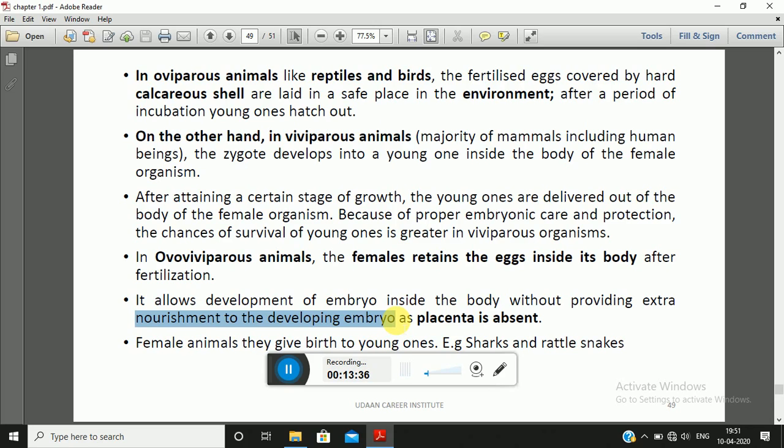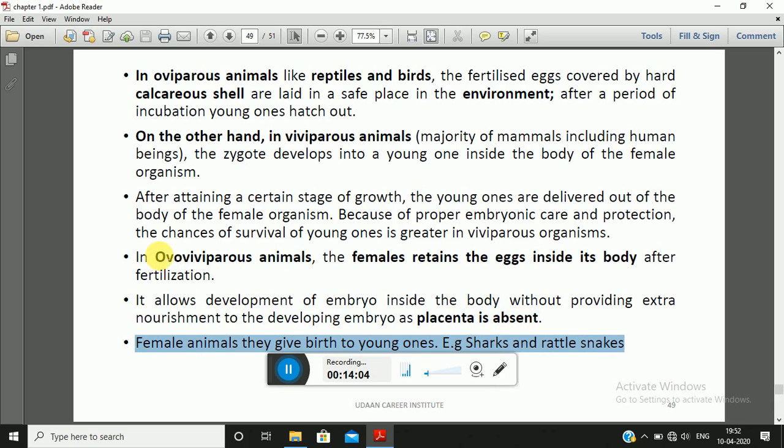So development of the embryo takes place inside the egg which is present inside the female's body, because such organisms do not have a placenta, and that's why they are not able to provide nutrition to the young ones. So female animals of the ovoviviparous class give birth to young ones, as in sharks and rattlesnakes.